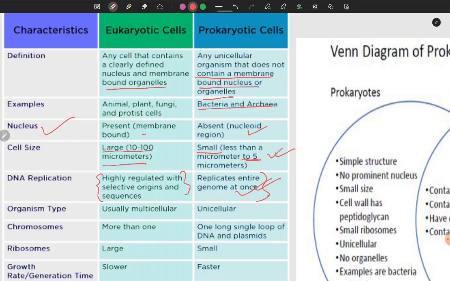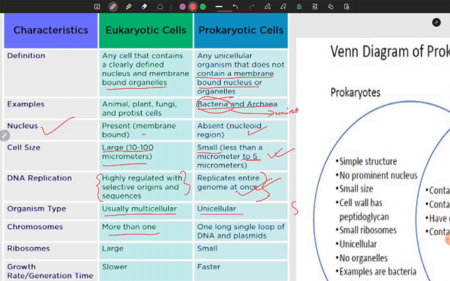Organism type: eukaryotes are usually multicellular, while prokaryotes are unicellular most of the time, as we have learned that bacteria is a unicell. Chromosomes: in eukaryotes, more than one chromosome is present, while in prokaryotes one long looped single DNA is present, along with the plasmid.